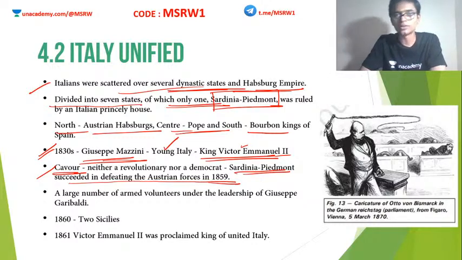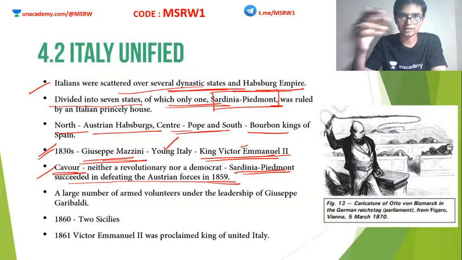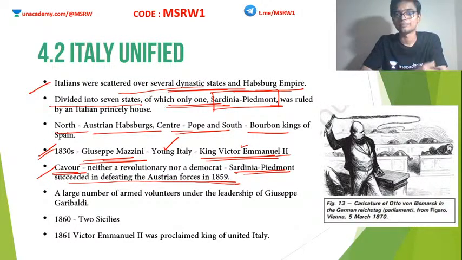There was a war between the Habsburg Empire, Austria and Hungary, against Italy. At the end of this war, because of able military leaders like Cavour, Sardinia Piedmont won, and they won with the help of France. Some help was given by France also.